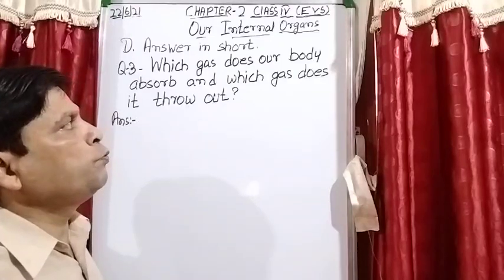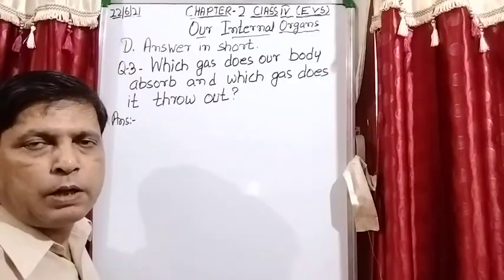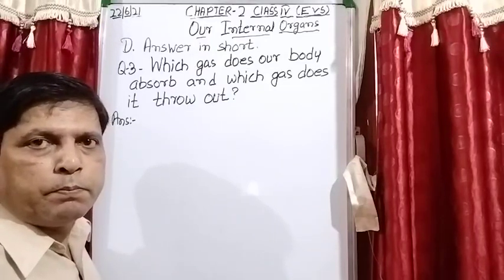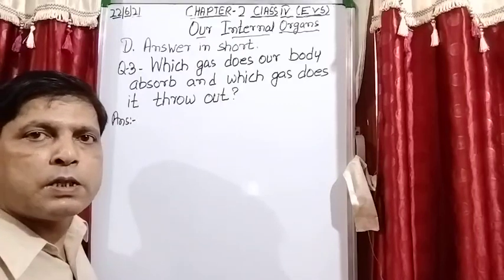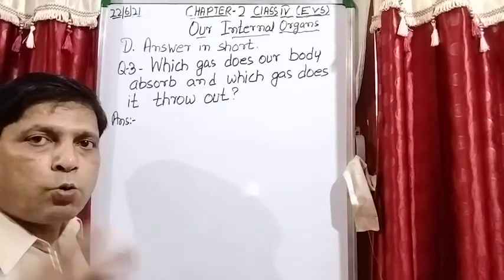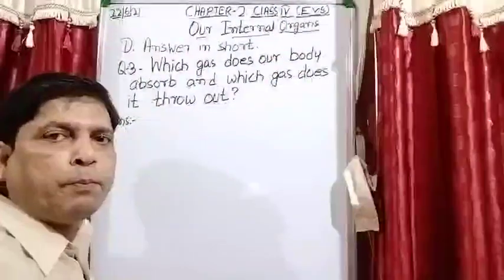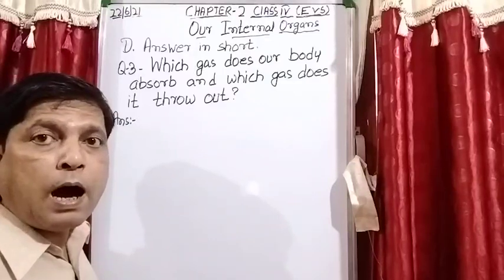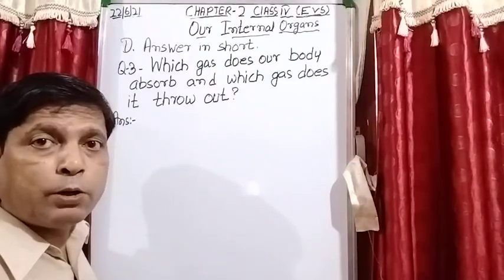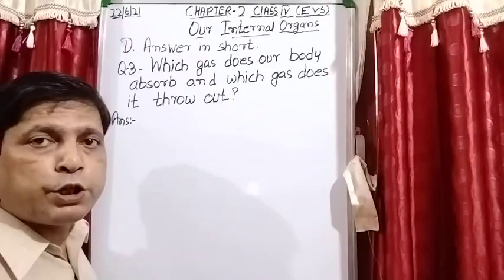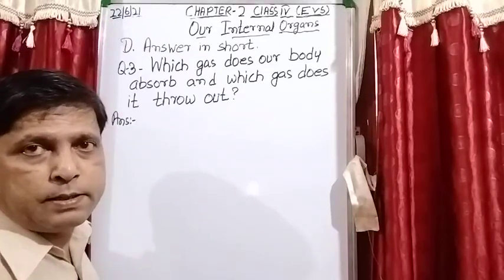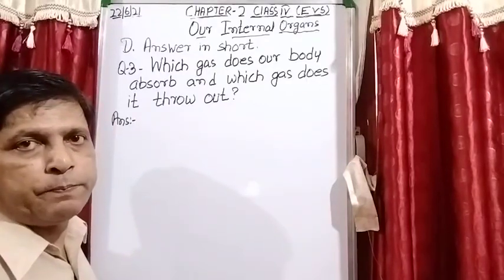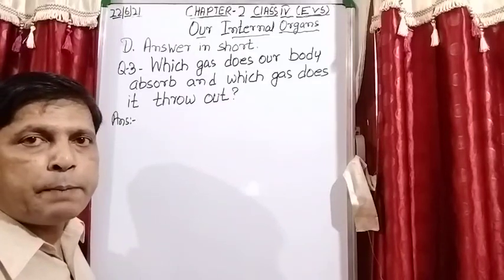In the lungs there are blood vessels and oxygen mixes with the blood, and then oxygen rich blood is circulated to all parts of the body by the heart, because the heart pumps blood to all parts of the body, through which blood vessel? That is arteries. Through the arteries it reaches all parts of the body, and after that what happens?